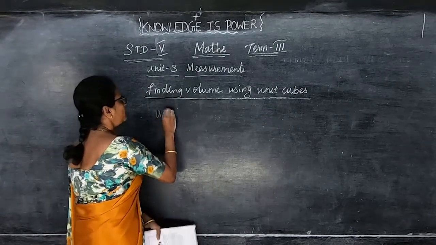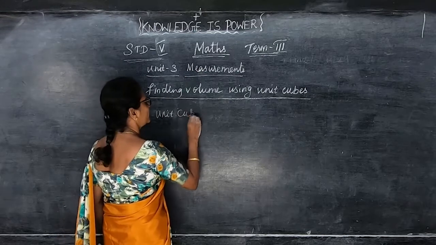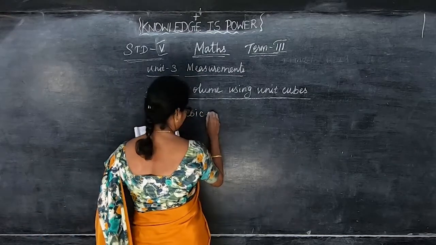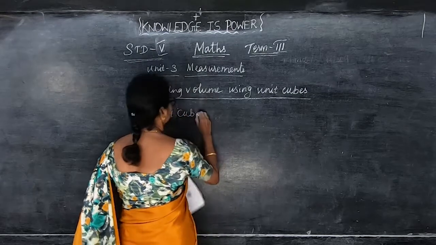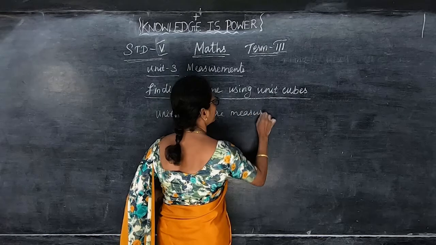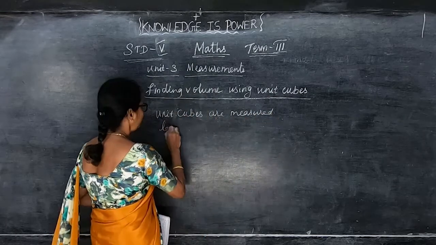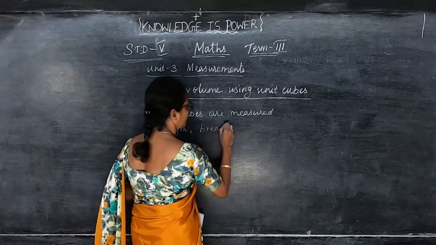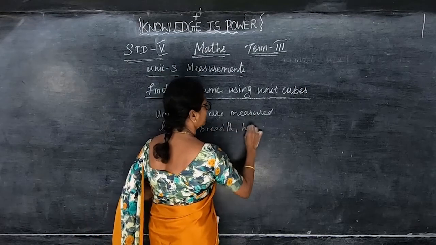Unit cubes are measured in cubic centimeters. When measuring cubes, we take length, then breadth and height.